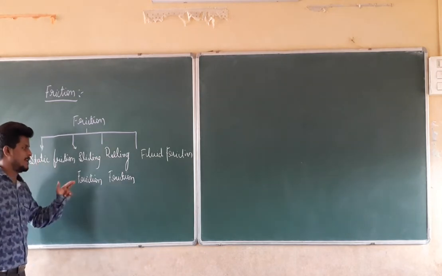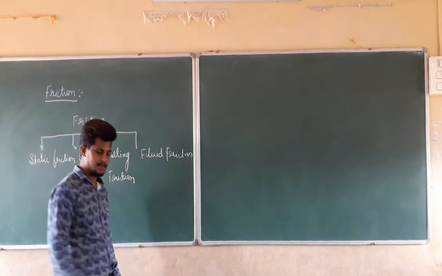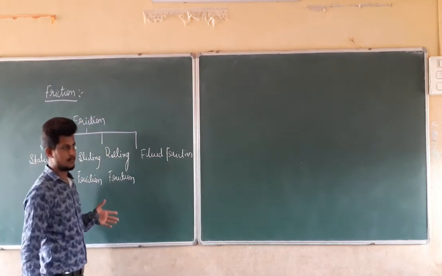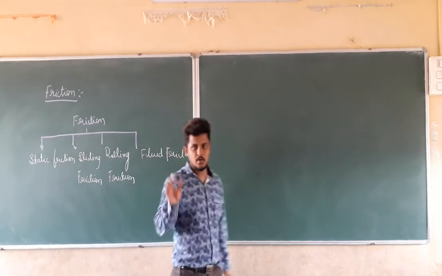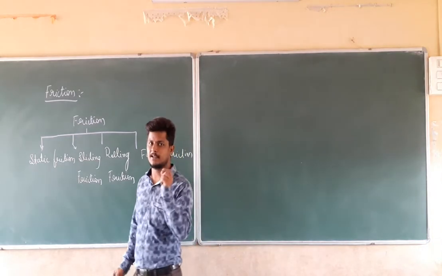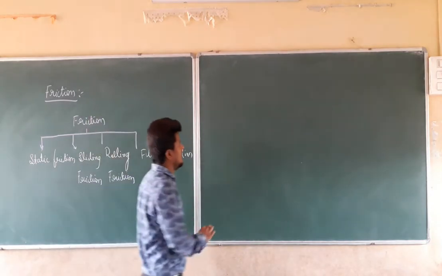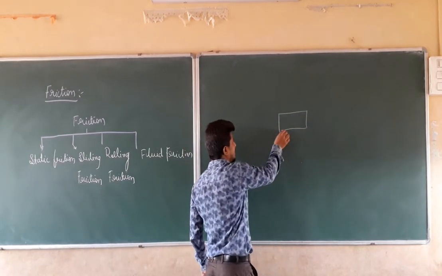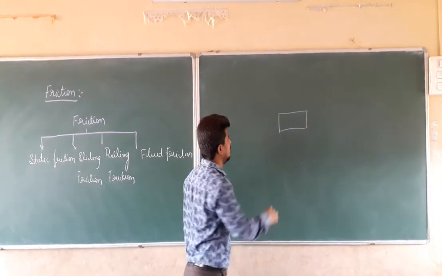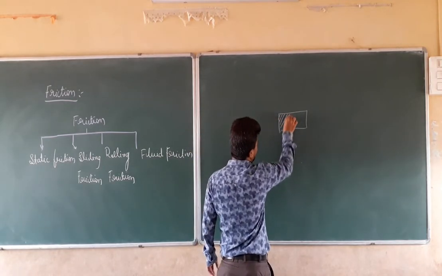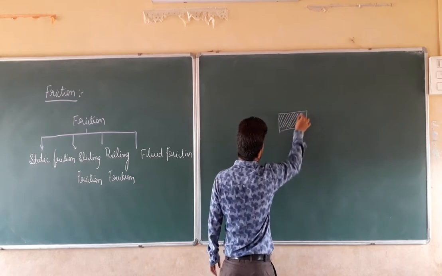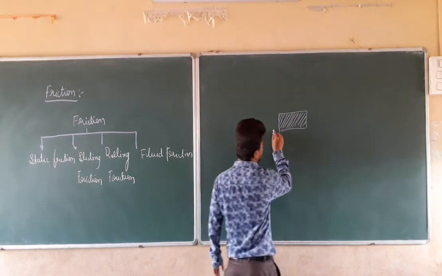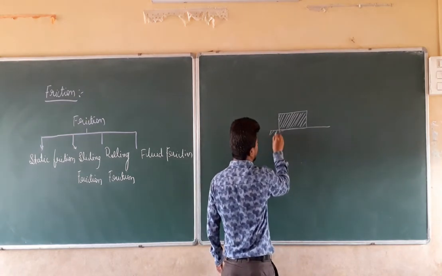Static friction, sliding friction and rolling friction all come into play when two surfaces are in contact with each other. Now we are going to discuss each by taking an example. Say we have a box here. The box is full of goods, and it is heavy, and it is kept on the ground.